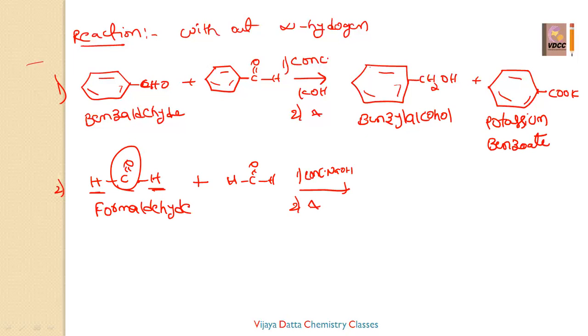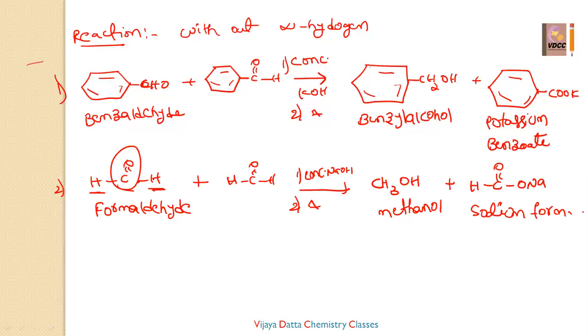The products will be, one of the products is CH3OH. This is called methanol, and another one is HCOONa. This is called sodium formate, because we have taken sodium hydroxide. If you are using potassium hydroxide, you'll get potassium formate.